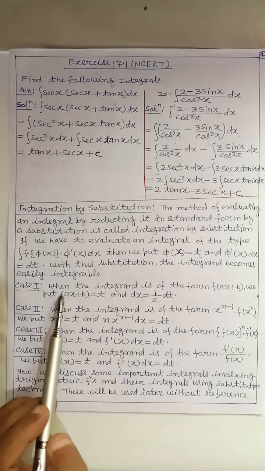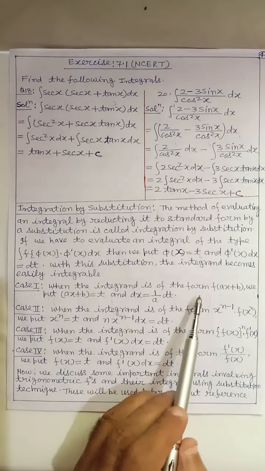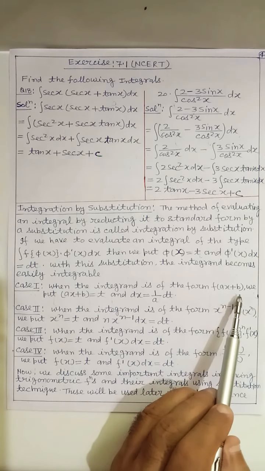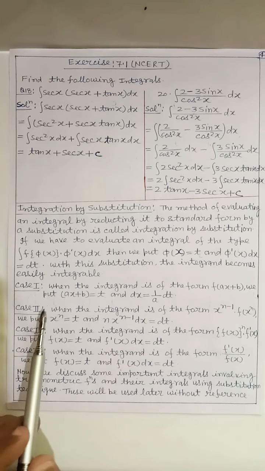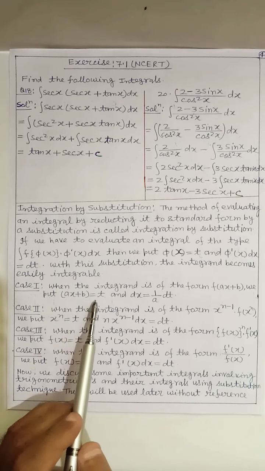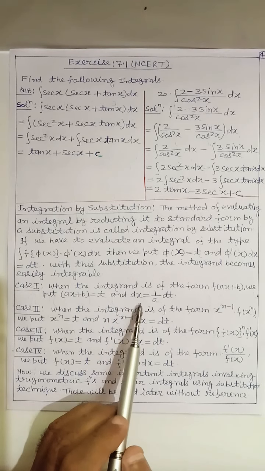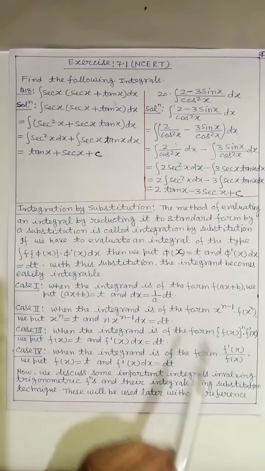Case 1: when the integrand is of the form f(ax + b), we put ax + b equal to t and correspondingly dx equal to (1/a) dt.